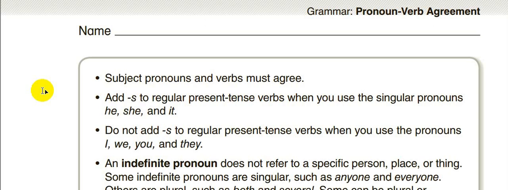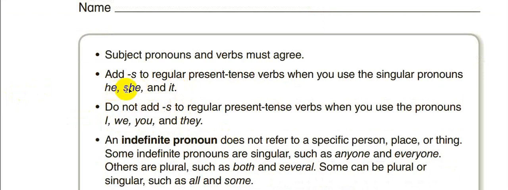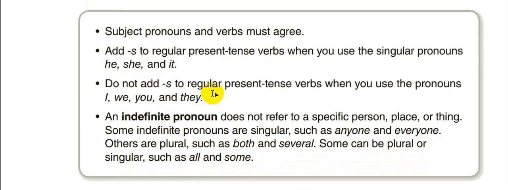We will explain this more in detail with the following examples. So just remember he, she, it. The verb that comes after these three should come with s at the end.